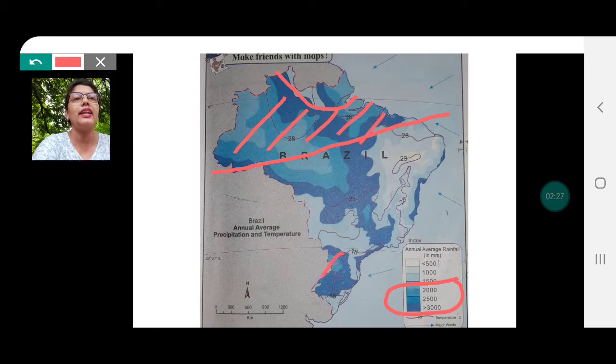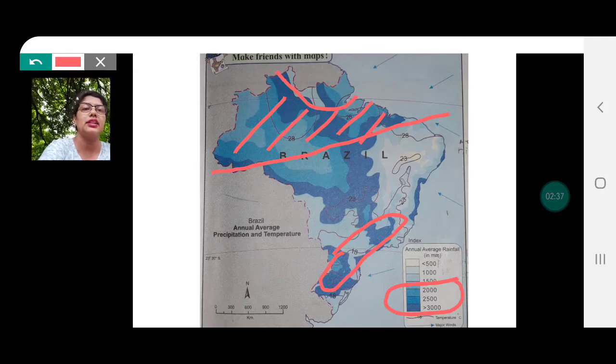Moreover, again in the south and eastern part, or rather the southeastern slopes, if you remember, of the great escarpments, receive heavy rainfall. So the answer is, it rains more in the northern part of Brazil and southeastern part of Brazil. From which direction are winds flowing towards Brazil?